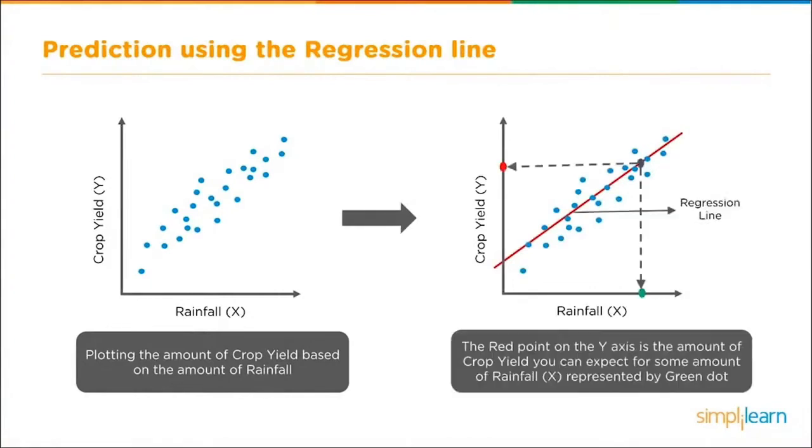data. Then we look at that: the red point on the y-axis is the amount of crop yield you can expect for the amount of rainfall, represented by the green dot. So if we have an idea what the rainfall is for this year, then we can guess how good our crops are going to be. And we've created a nice line right through the middle to give us a nice mathematical formula. Let's take a look and see what the math looks like behind this.